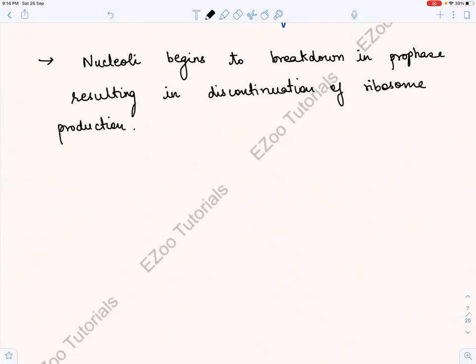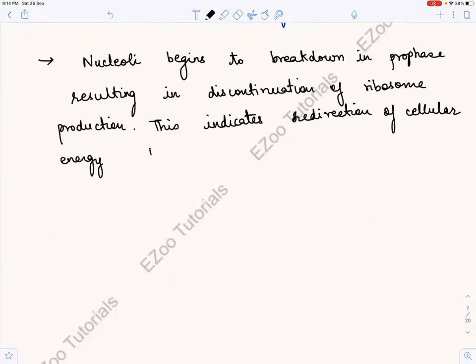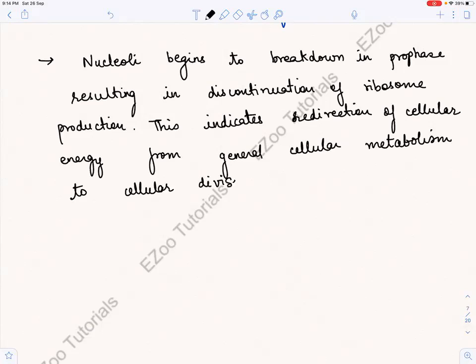And why? The cell will never do anything without use. This indicates redirection. Redirection of what? Redirection of cellular energy from general cellular metabolism to where? क्या हो रहा है? हम क्या पढ़ रहे हैं? To cellular division, right? Okay. So prophase में हमने ये देखा क्या क्या हो रहा है.